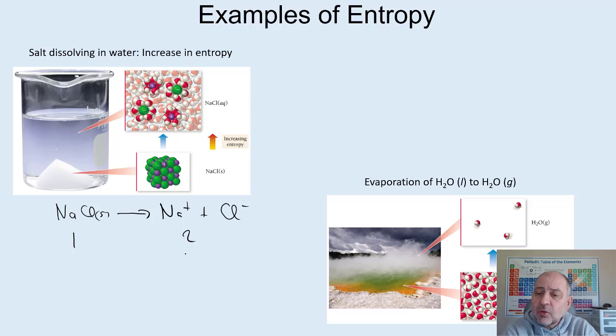You can also look at phase changes. For example, going from liquid to gas. Any liquid to gas requires energy input, which will result in a dispersal of energies or a dispersal of particles or an increase in randomness. So highly ordered, less ordered. So evaporation and melting are both an increase in entropy.